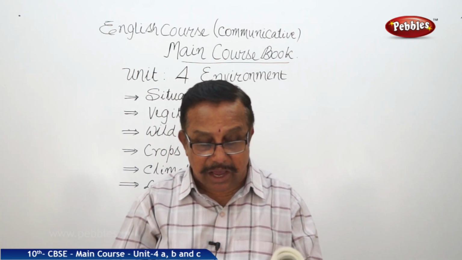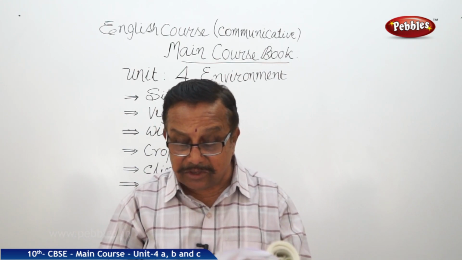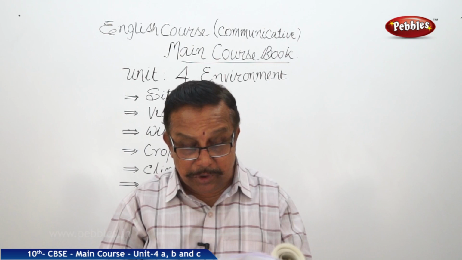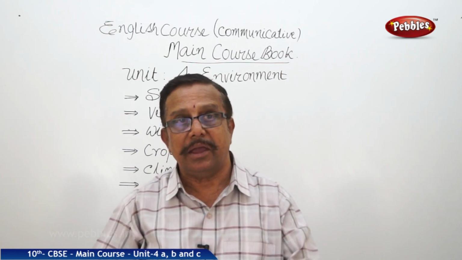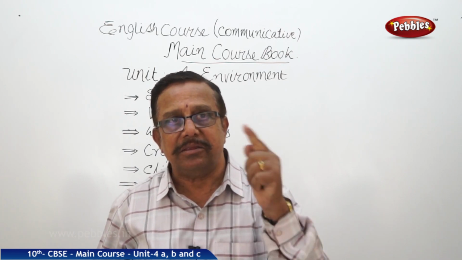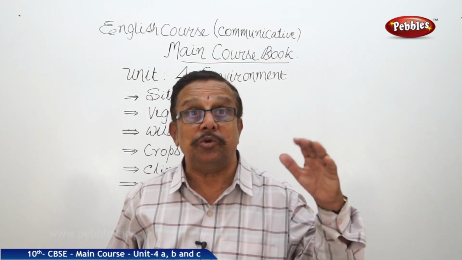Some wars are fought because the environment is so degraded that it is not able to support communities, and so they fight over the little that is left. Exactly 1857, the same thing. The Sipahis' mutiny, we said.